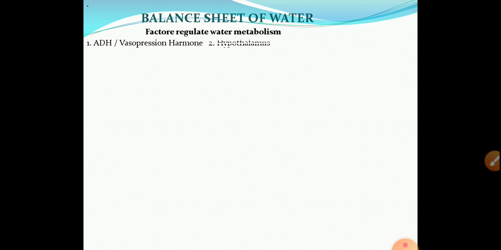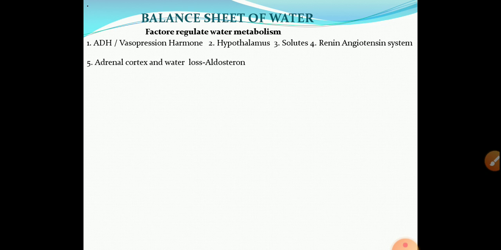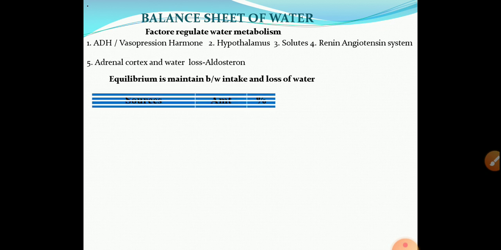Then next point, balance sheet of water. There are several factors that regulate the metabolism of water, such as ADH or vasopressin hormone, hypothalamus, thirst, renin-angiotensin system, adrenal cortex and water loss aldosterone system. They maintain equilibrium between intake and loss of water.